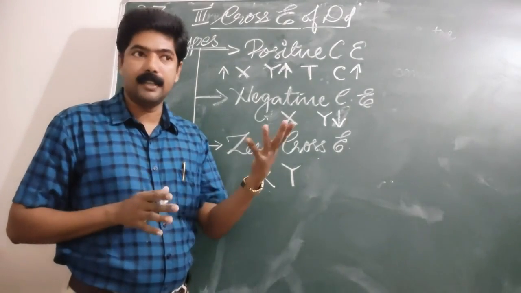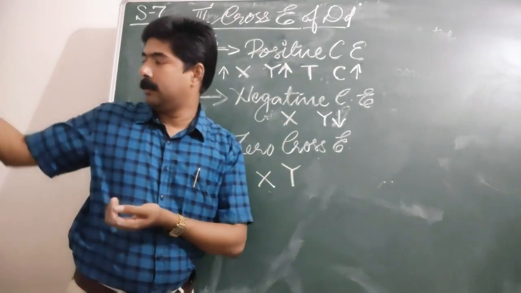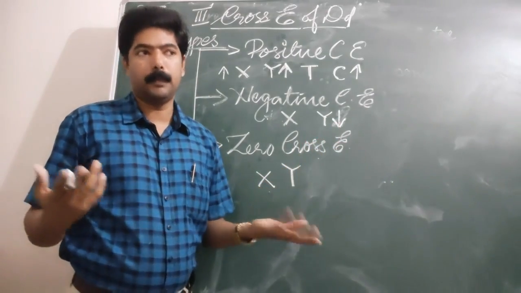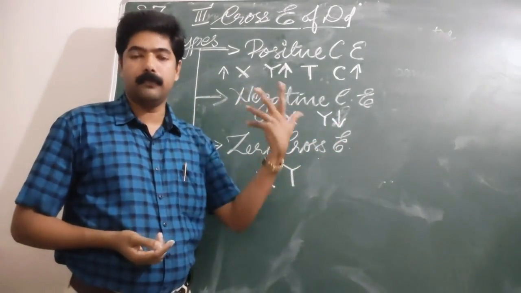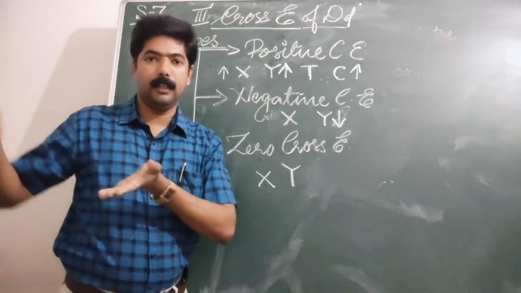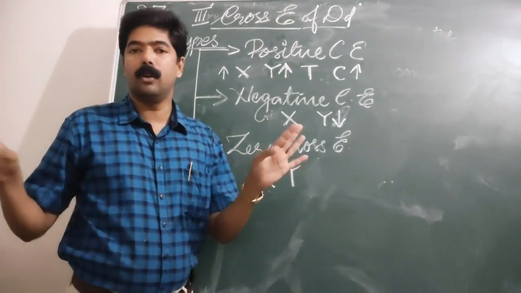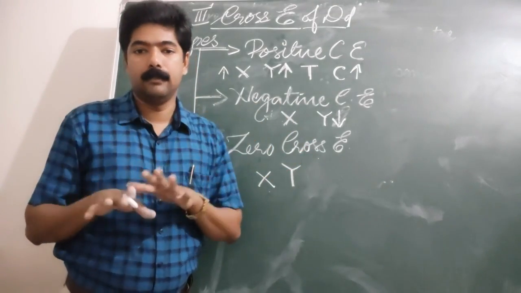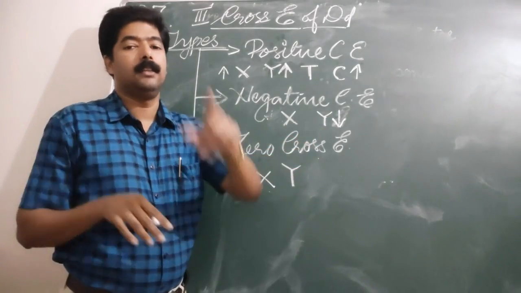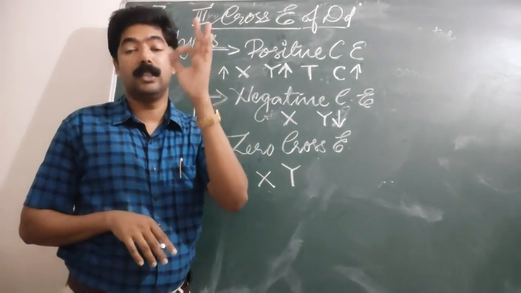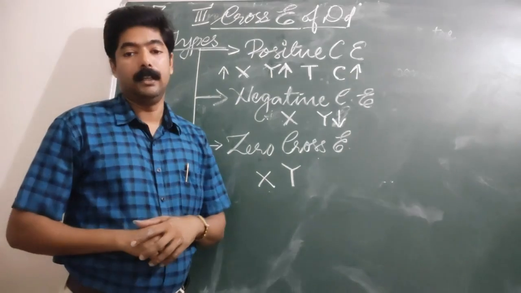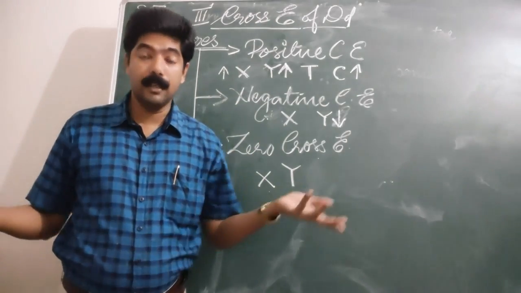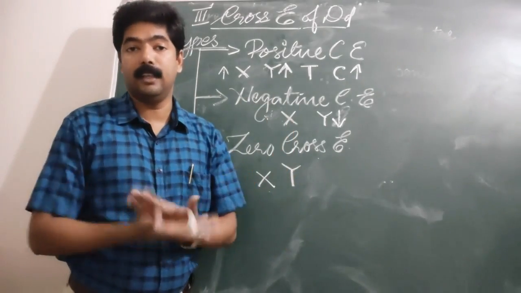In that case, we can say tea and car. Tea and car, what relation do they have? An increase in price of tea, does it affect the demand of car? Never, because these goods are not related to each other. Therefore, it is zero cross elasticity of demand. Or else a refrigerator with a TV set, no relation at all. They may not affect anything.